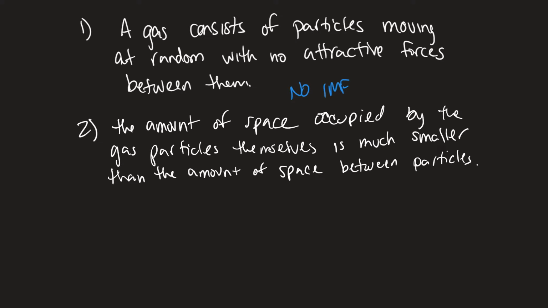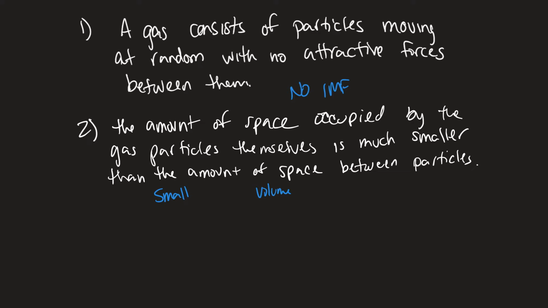So the second assumption is that the amount of space occupied by the gas particles themselves is much smaller than the amount of space between the particles. So this really means two things. One, that the particles are very, very small, very small gas particles particularly. And then secondly, that most of the volume of the gas, most of the space that's taken up by the gas, is really just empty space.